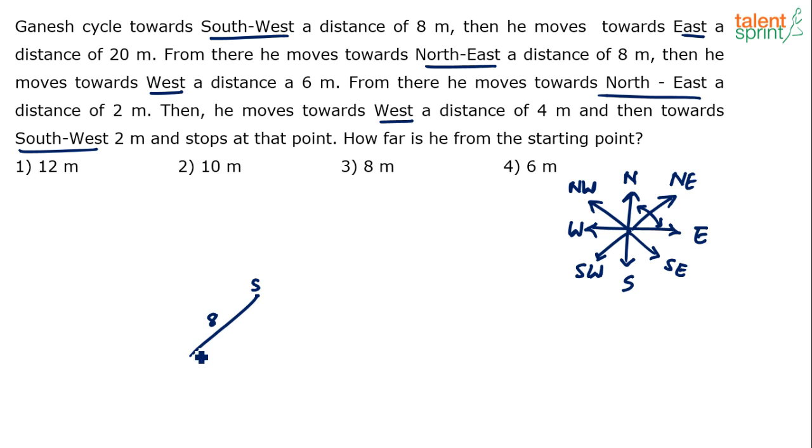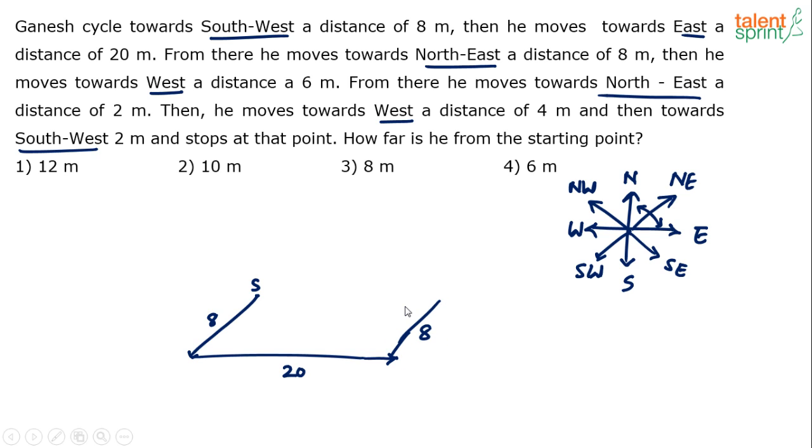Then he moved towards east a distance of 20 meters. East is anyway always towards this side, right? So he has moved a distance of 20 meters, and he stops here. From there he moved towards northeast. From any point, northeast is always in this direction. So he moved towards northeast a distance of 8 meters.